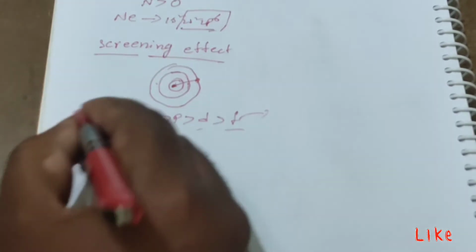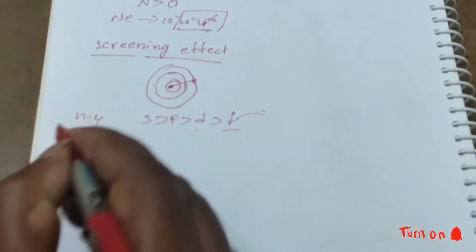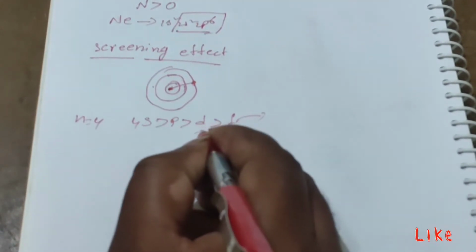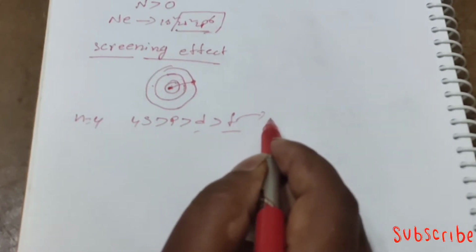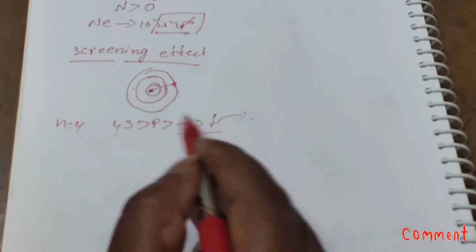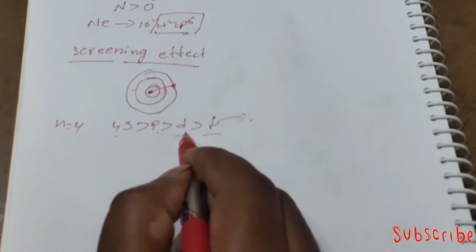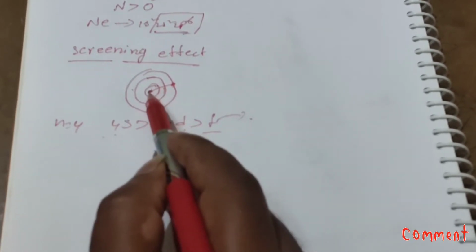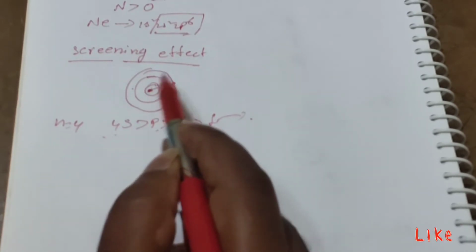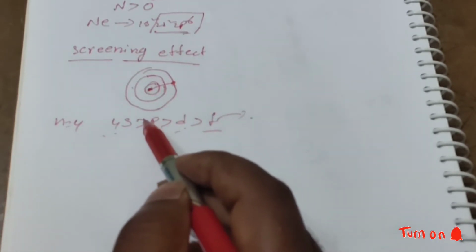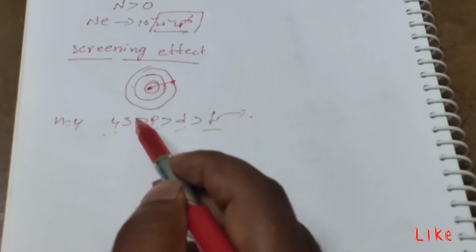For example, when the n value is equal to 4, we have the 4s, 4p, 4d, and 4f orbitals. The 4f orbital is easier to remove an electron from compared to the 4s, 4p, and 4d. The reason is that the 4s orbital is very close to the nucleus, whereas the 4f orbital is at a very far distance from the nucleus. So these are some factors that influence the ionization energy.